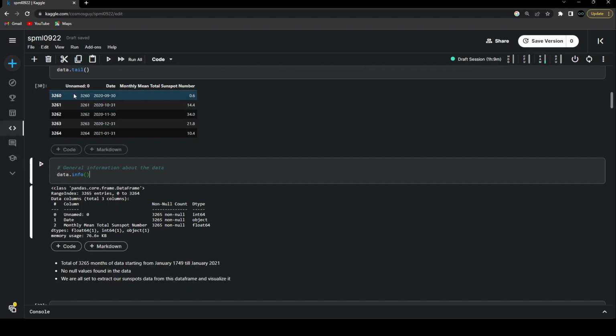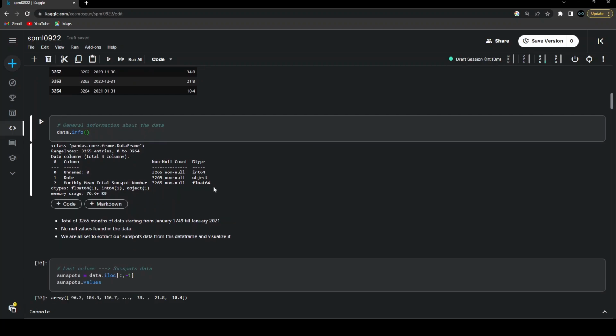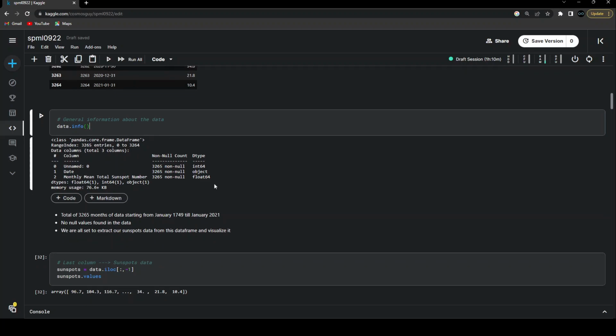And now the data type. The data type of this index is given to us in the format of integers. The dates are given in terms of object, and the monthly total number of sunspots are given in terms of float. So mainly we are going to use this data. It is already in the numeric format, so we don't really need to convert. And depending on the memory that you are having, you can convert these values to float32 or float16, whatever is suitable for your system. But float64 is going to work for my system, so I'm going to continue with the same without doing any kind of manipulations with this data type.